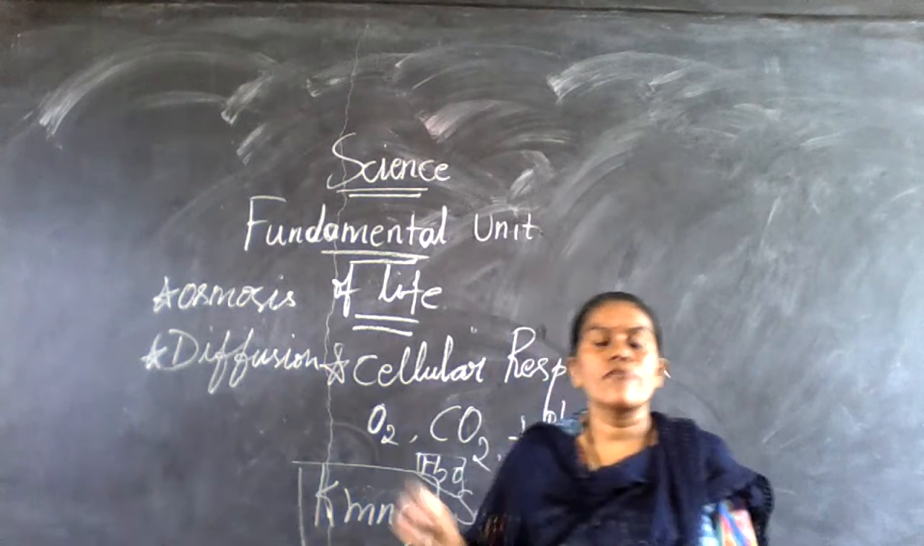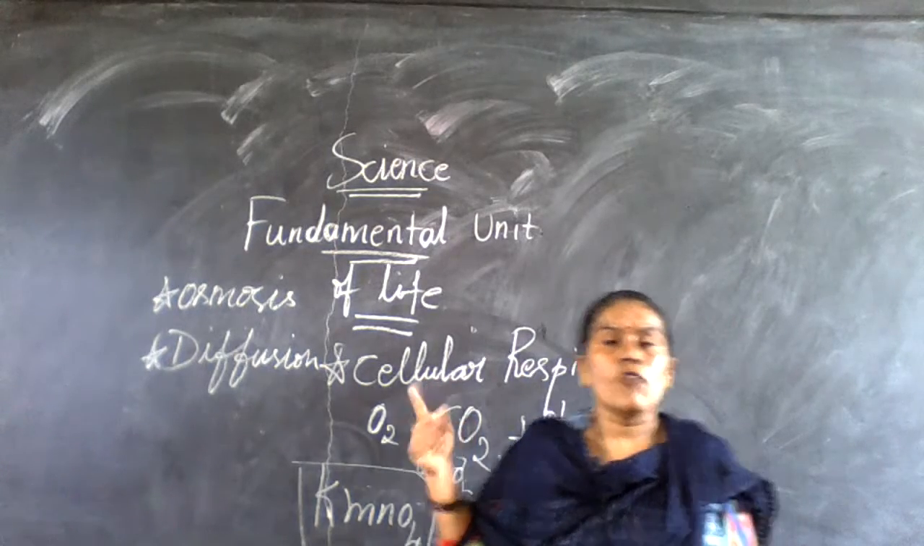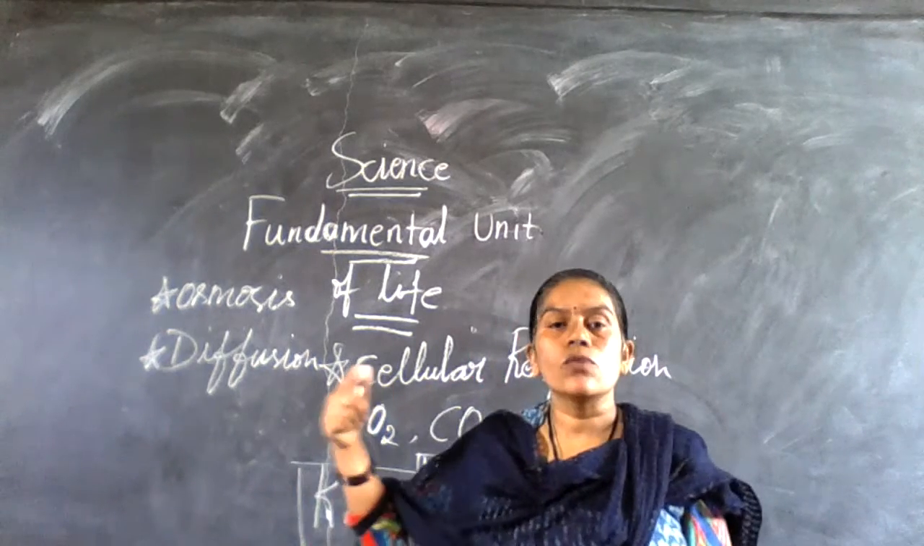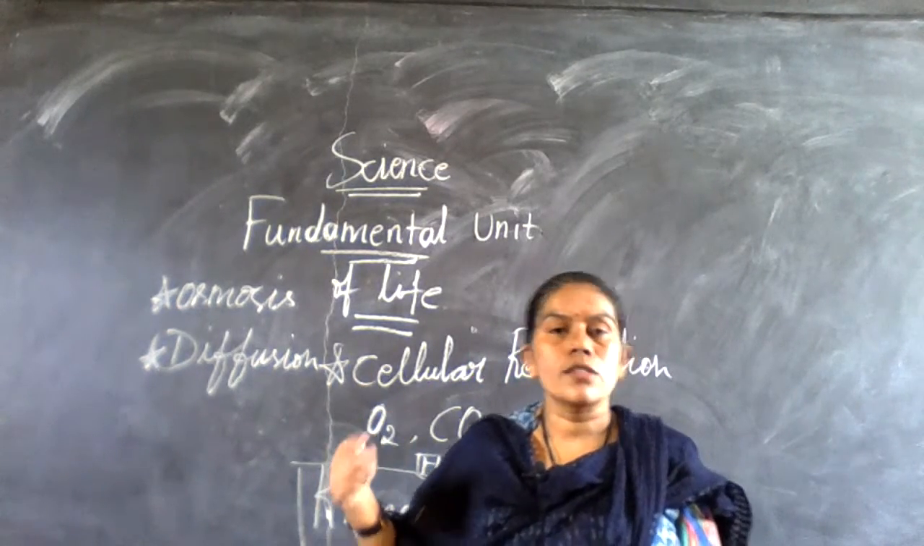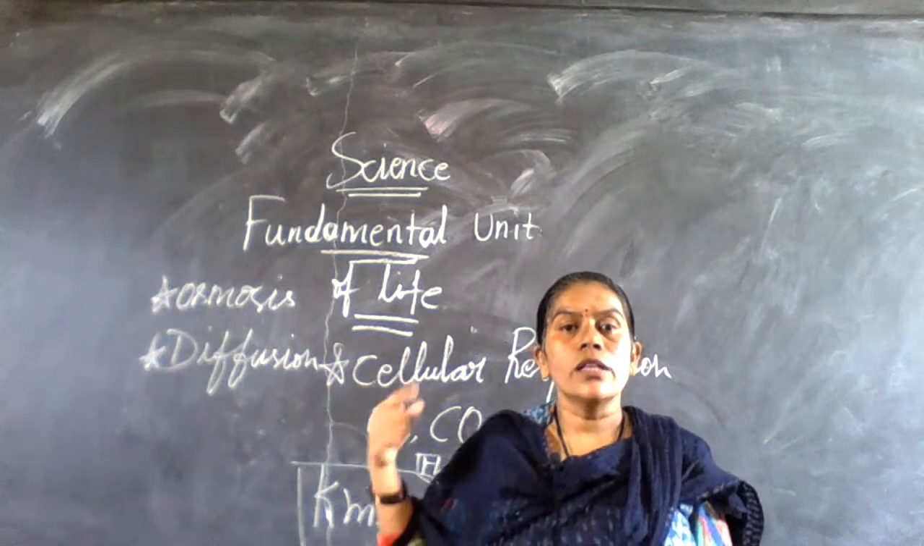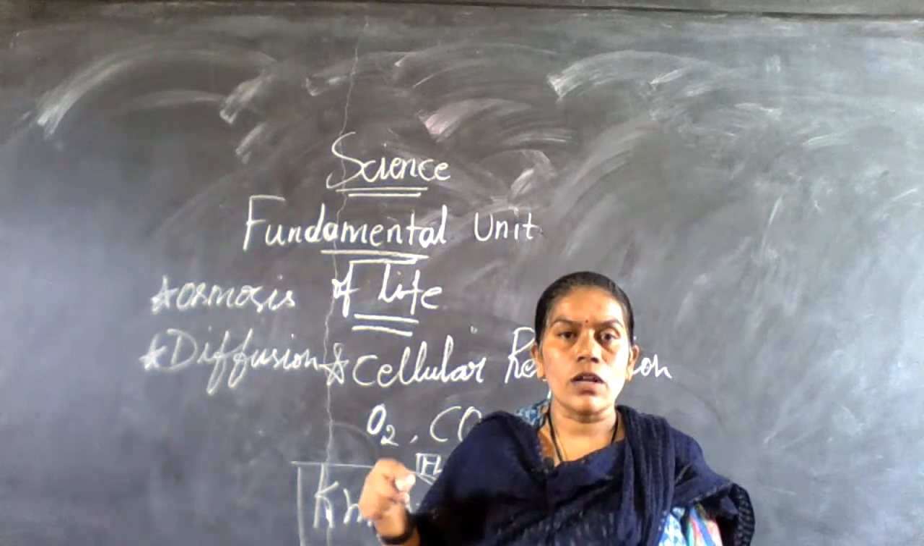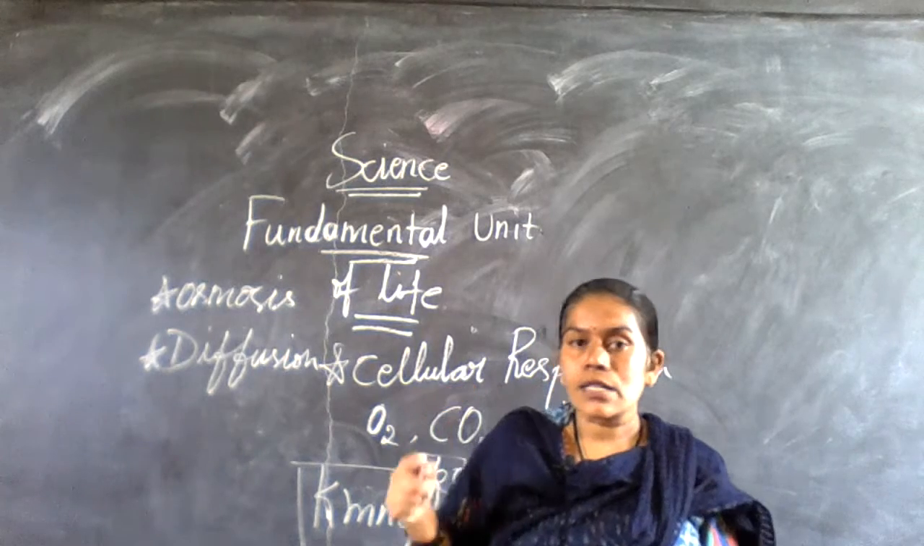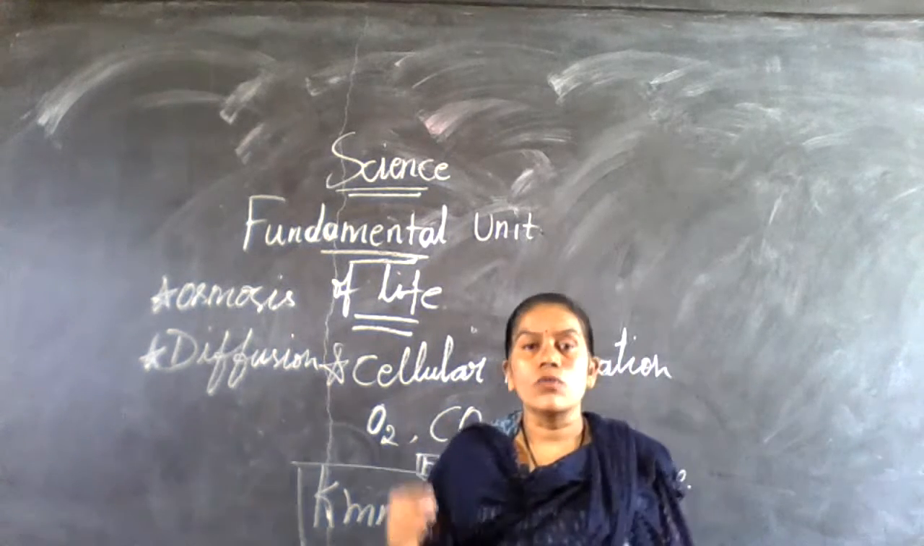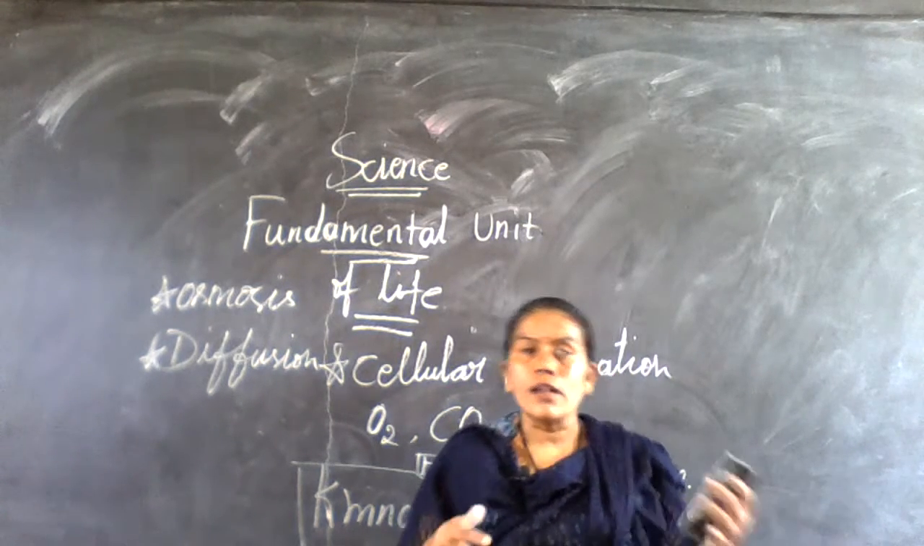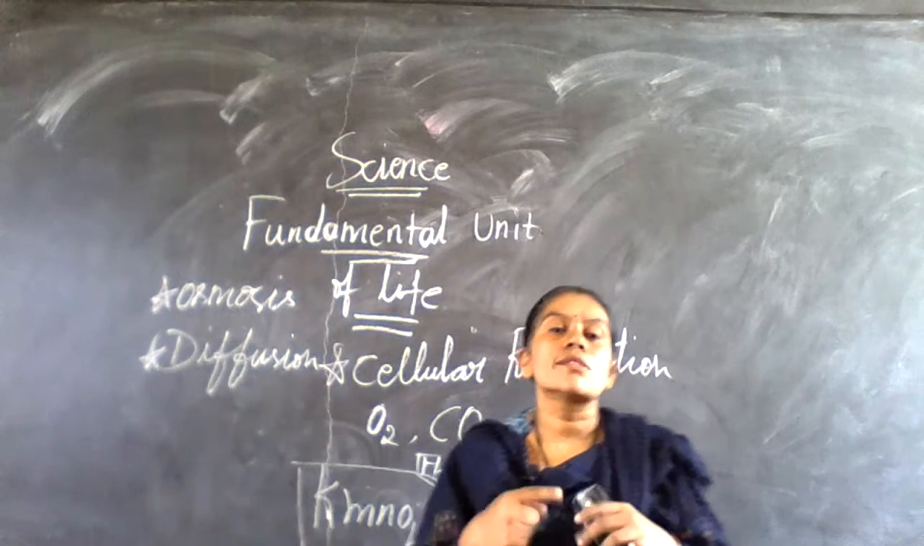The fundamental unit of life is nothing but the cell. After the cell, we are going to discuss the unicellular organism, multicellular organism, and plant body. So in the plant body and multicellular organism, what is that cell? The cell is the structural and functional unit of life. After that, we are going to discuss the cell membrane.